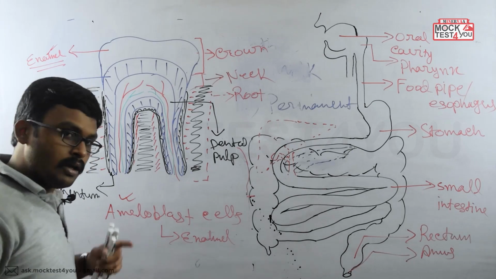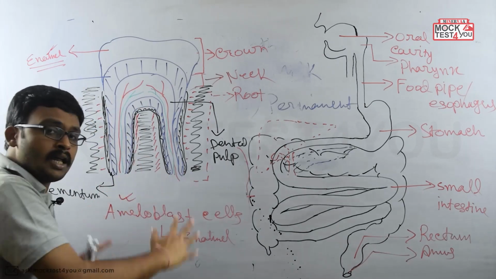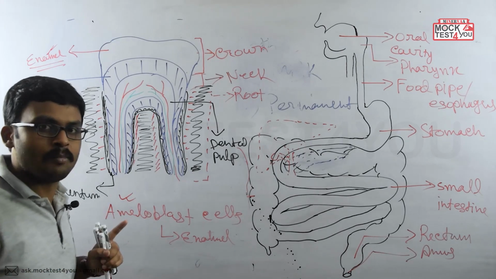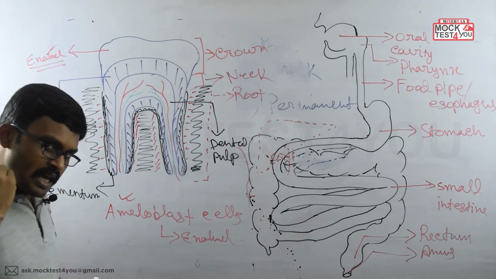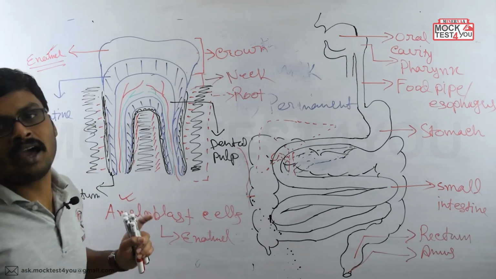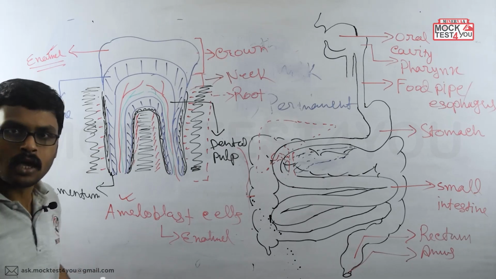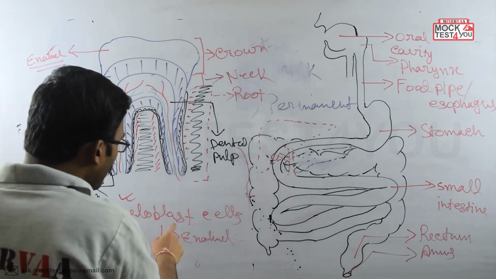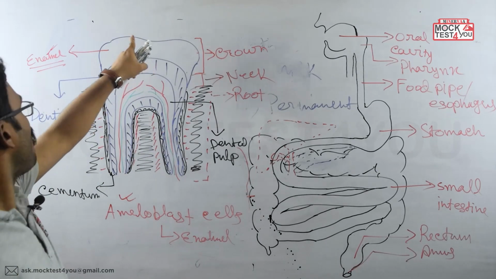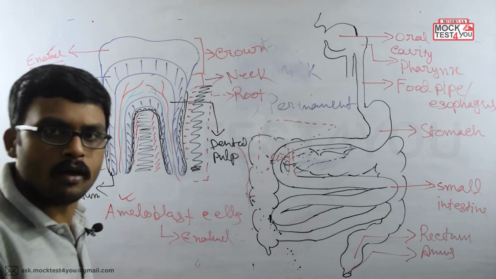As the enamel does not contain any cell now, it is not going to be replenished. If the enamel has gone once, then it has gone. Nothing is there to replenish it. So the ameloblast cells form the enamel portion. Clear?